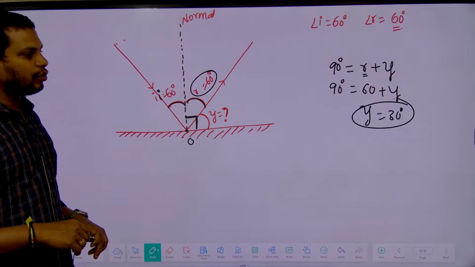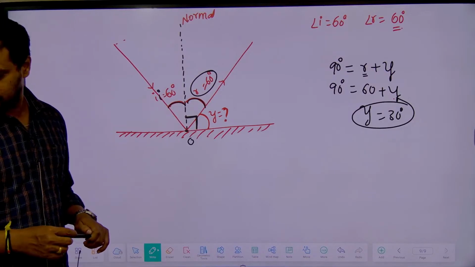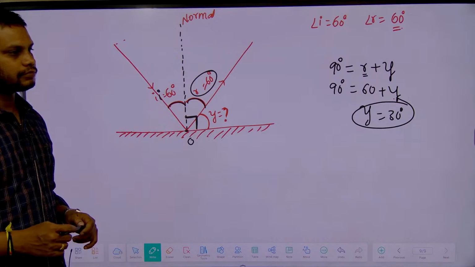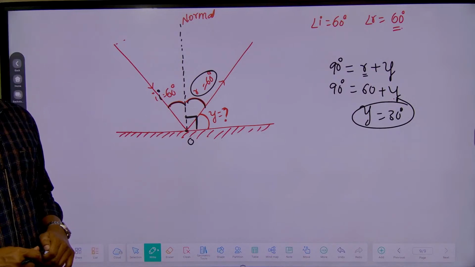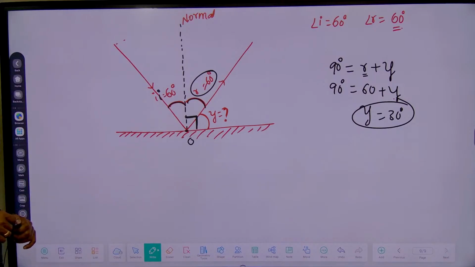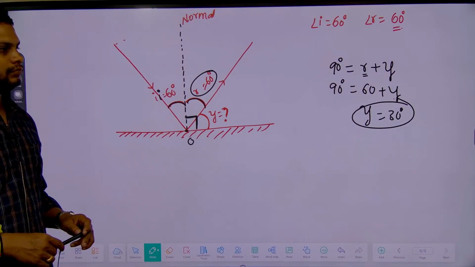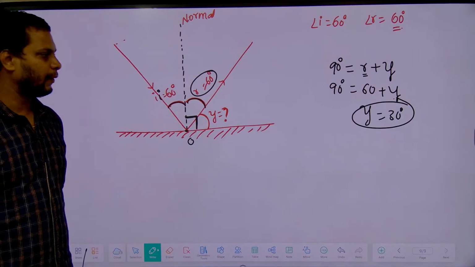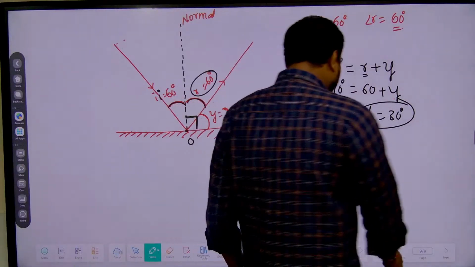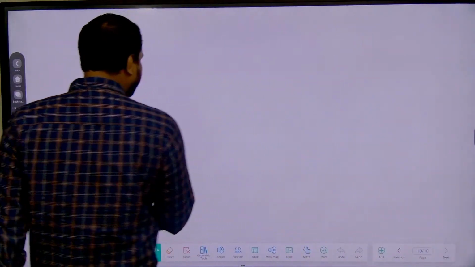Now shall I give one more question based on this? Yeah, the next question is, suppose I take a plane surface.